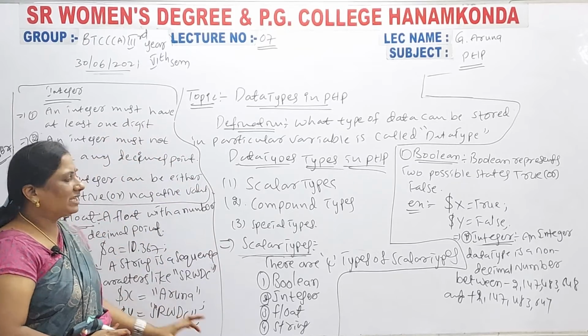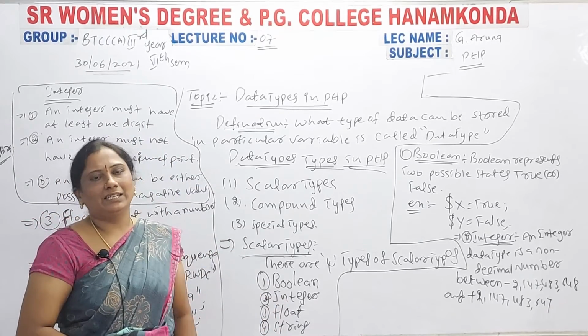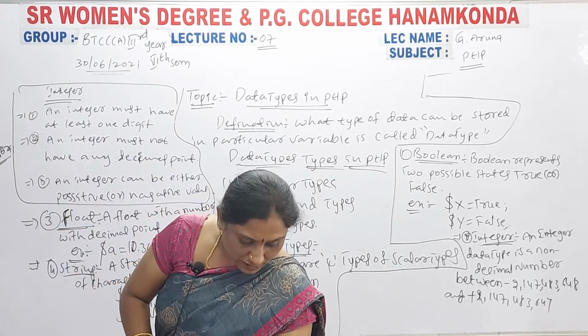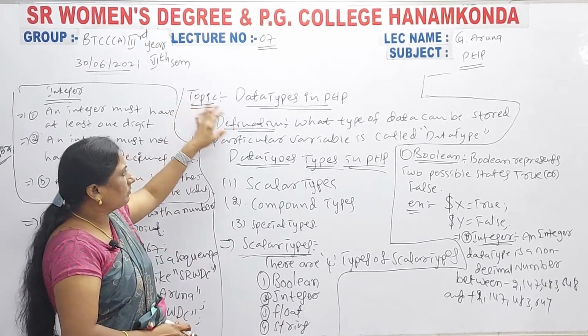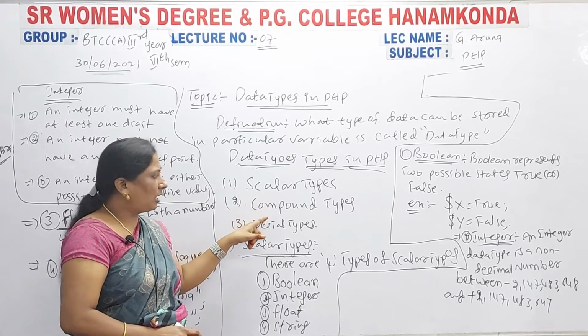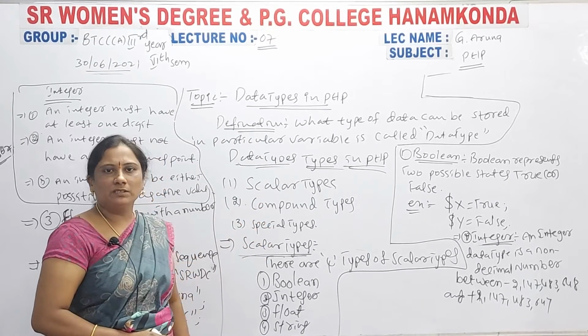These are all scalar data types. How many types of data types are there? There are three types: scalar types, compound types, and special types.